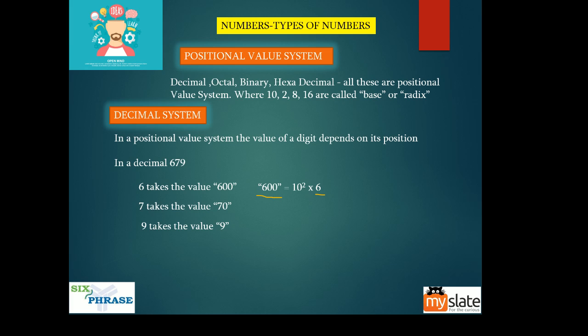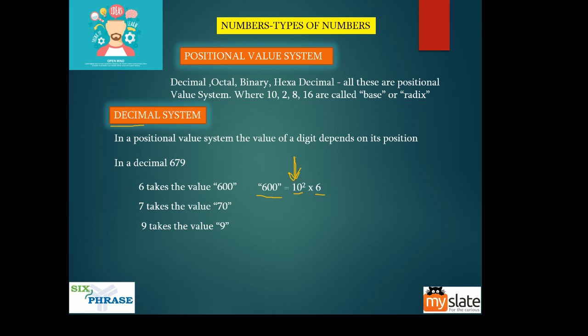Okay, that is what we are going to see. So this depends upon the specific system that we are looking at. For example, in decimal, deci means 10. So in the decimal system, we have 10 symbols. We look at those 10 symbols, but we call this number the base of the decimal system. So 10 will be the base of the decimal system.